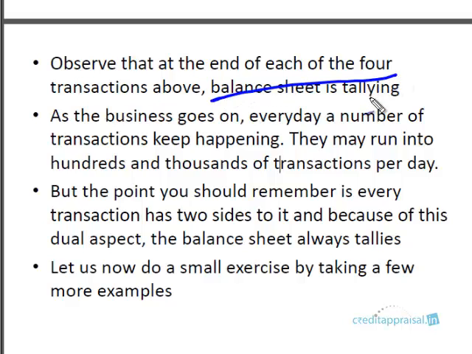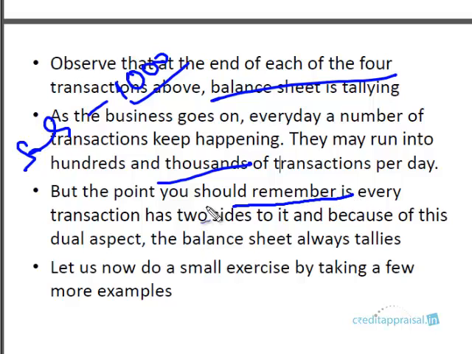So we have seen 4 transactions, but please observe that at the end of each and every one of these 4 transactions, the balance sheet is tallying. That is the beauty of double entry bookkeeping. So as the business goes on, you'll see every day a number of transactions keeps happening. This may run into hundreds of thousands every day. A big company may be servicing 1,000 customers every day. So many sales, so many transactions, so many payments it has to make. But at each and every transaction, the balance sheet tallies because of the double entry bookkeeping. So this is what you should remember at this stage. Every transaction has 2 sides to it, and because of the dual aspect, the balance sheet always tallies, right?